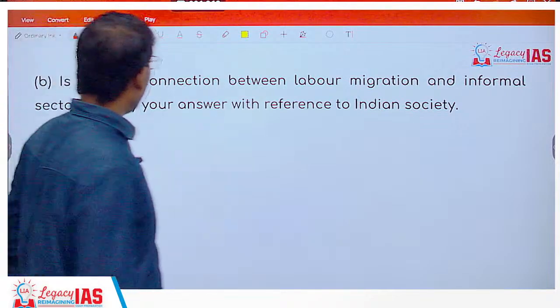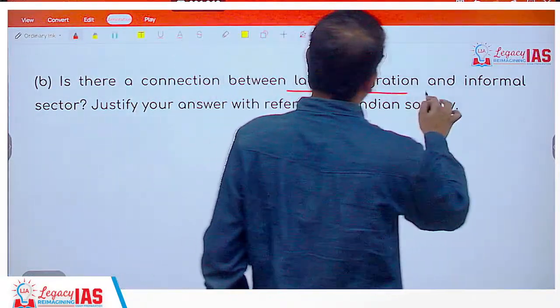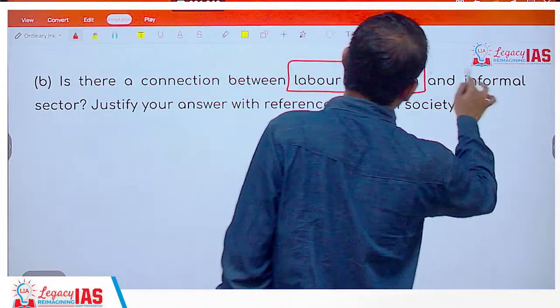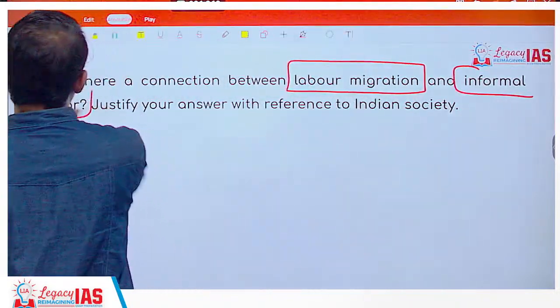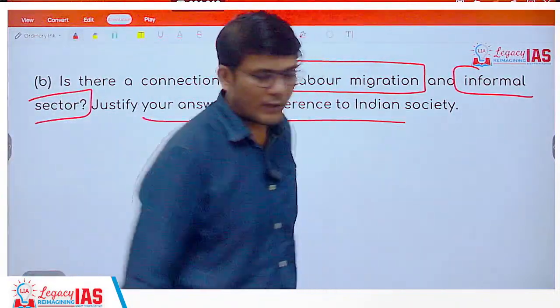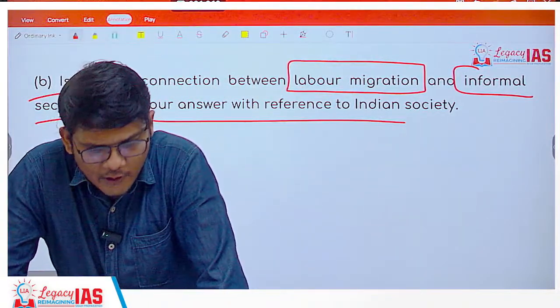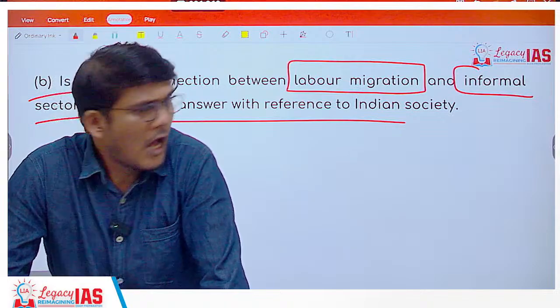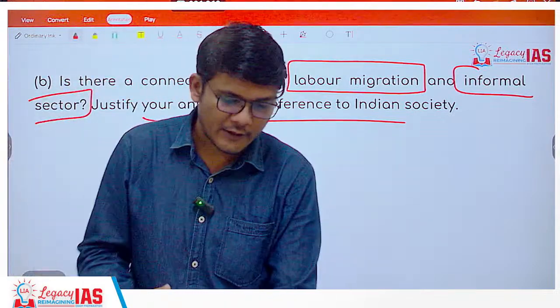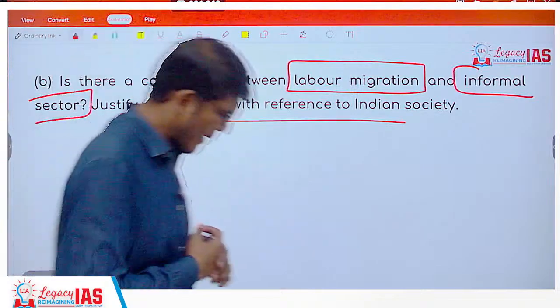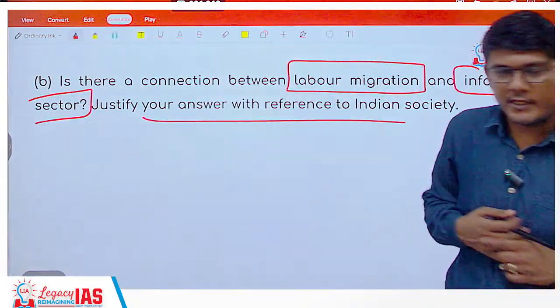Next, is there a connection between labor migration and informal sector? Justify your answer with reference to Indian society. Even if they don't write reference to Indian society, you have to give examples of Indian society in paper 2. However, you can of course use paper 1's theory as well. Okay, but they've of course specifically mentioned Indian society.